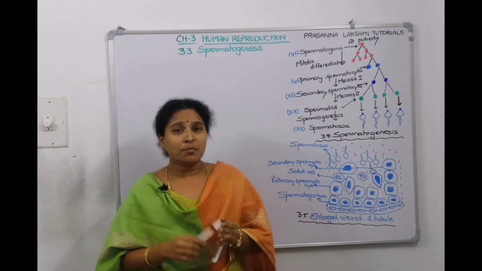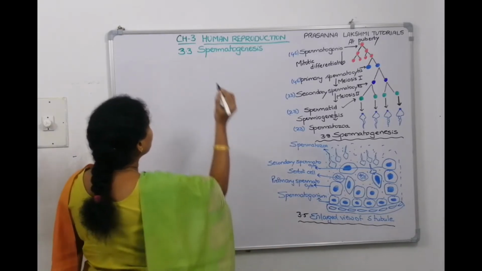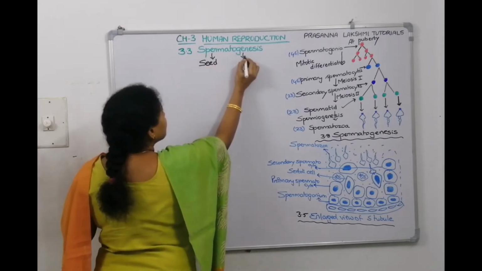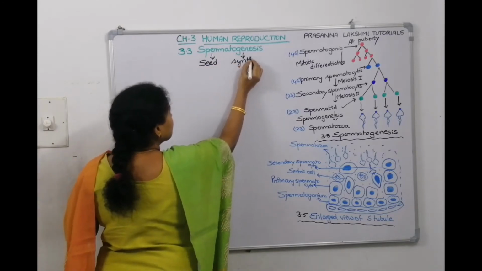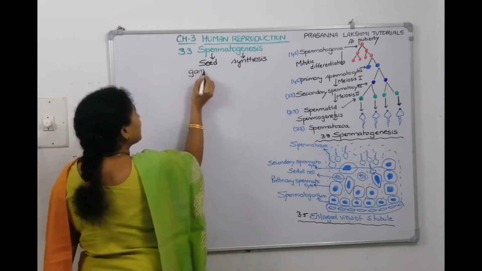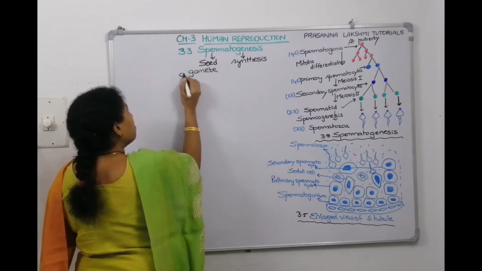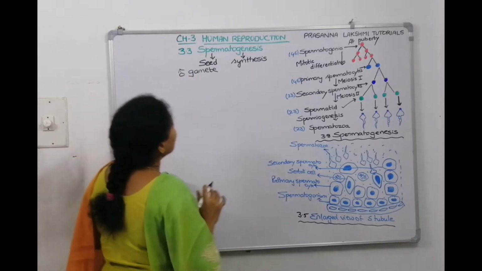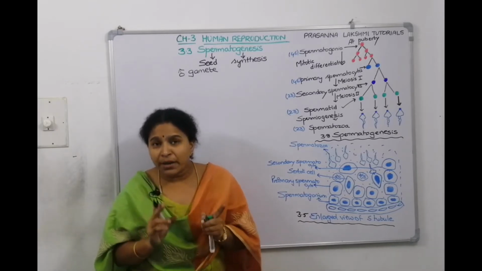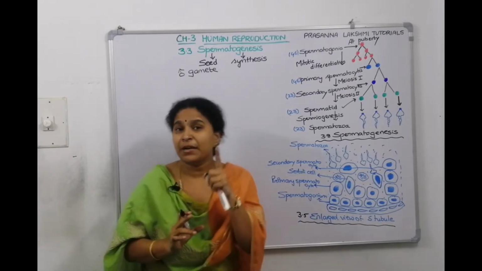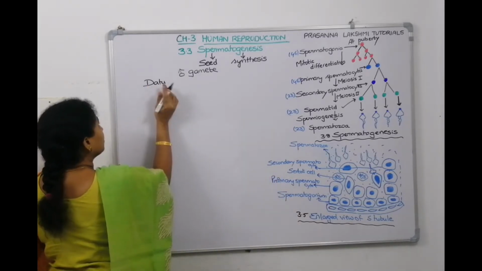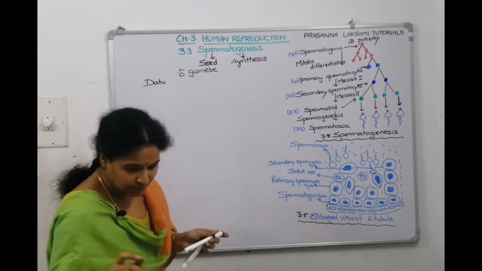Let's go. So, we are talking about spermatogenesis. Sperm means seed, and genesis means synthesis. Seed means gamete. Sperm production, male gamete production, seed production is called spermatogenesis. The duration of spermatogenesis is 74 days. So, what is the duration of spermatogenesis?